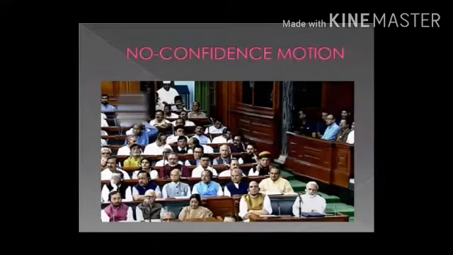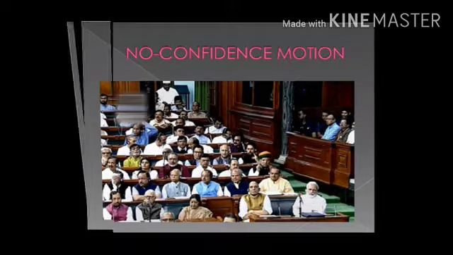The executive is dependent upon the confidence of the legislature in them. It means that the Council of Ministers remains in power as long as it enjoys the support or confidence of the legislature. If the legislature feels that the executive does not work properly to its wish, it removes the executive from power by passing a no confidence motion against the executive. Now we can understand the word no confidence motion. It is an effective tool of keeping a check over the executive.